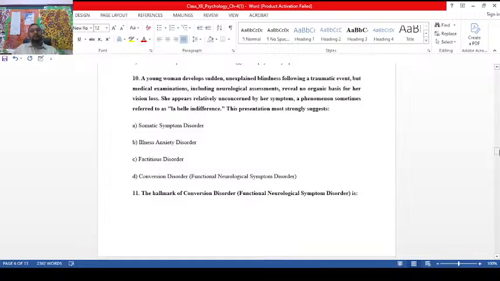A young woman, you see here, develops sudden unexplained blindness following a traumatic event, but medical evaluations including neurological assessment reveal no organic basis. Yes, so people feel that they are sick, they lost their basic body functions, that is called conversion disorder. You feel one part of the body is not working in a proper way.